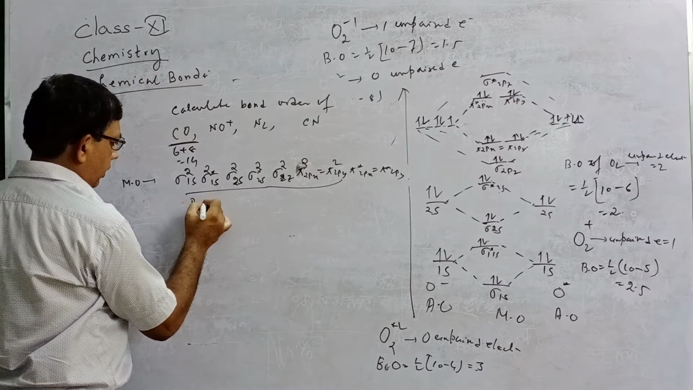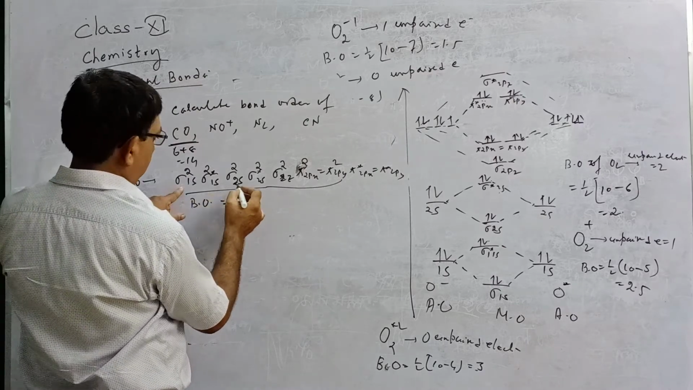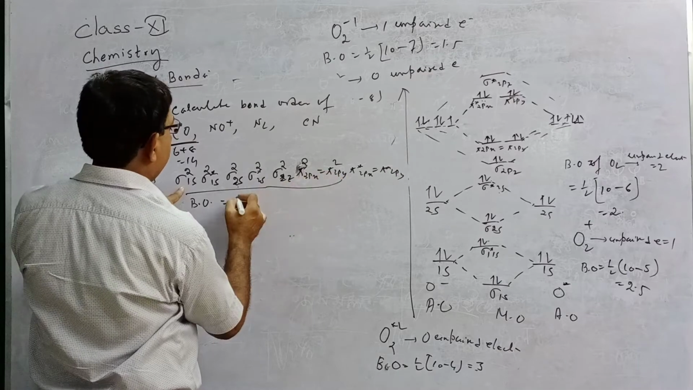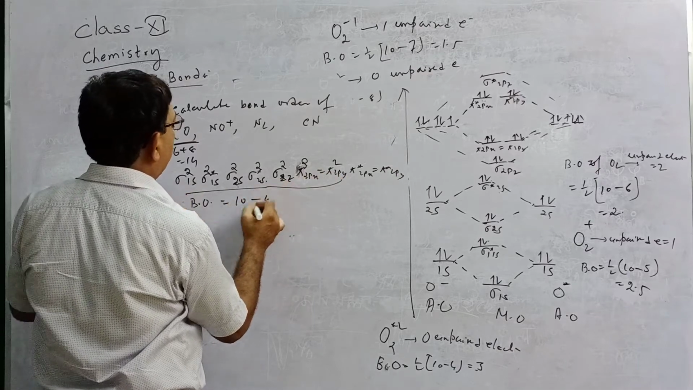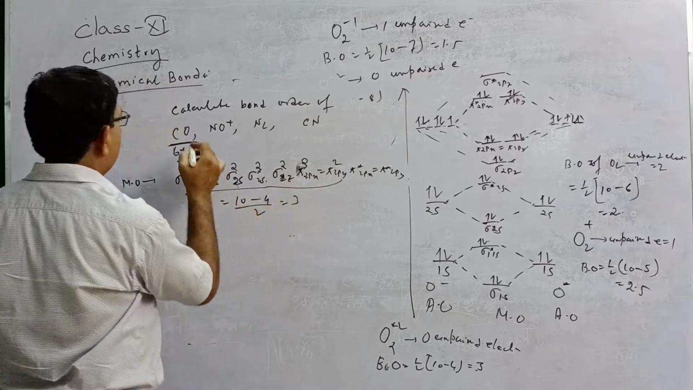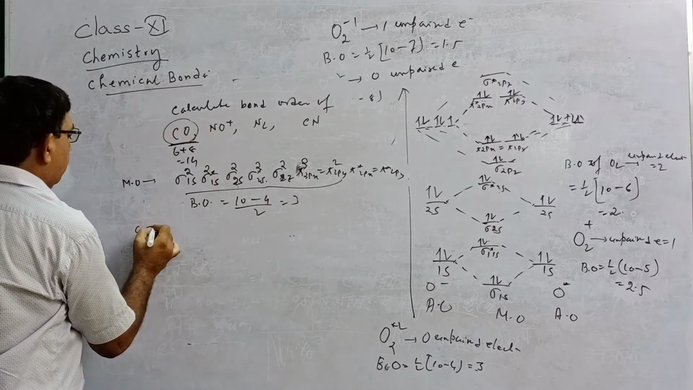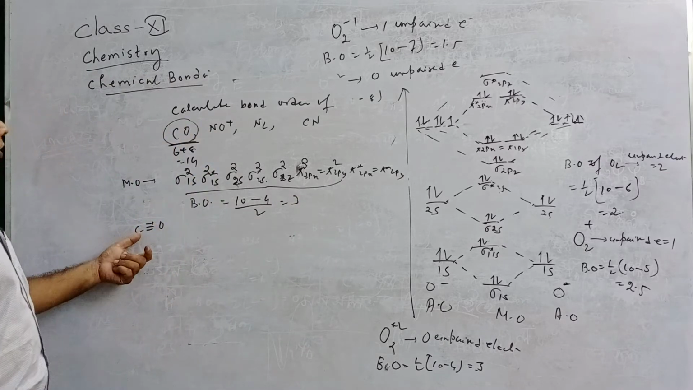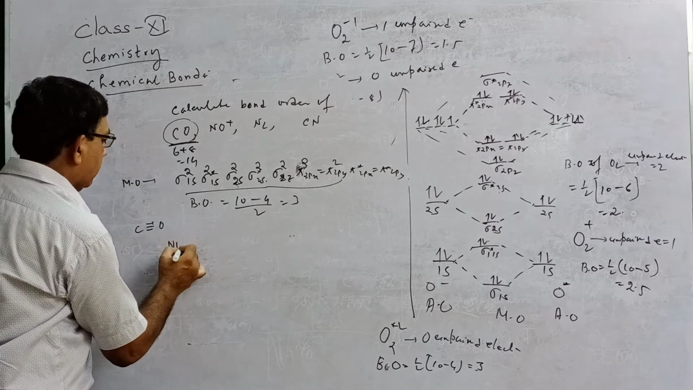So what will be the bond order? Bonding electrons: 2 plus 2, 4, 5, 6, 7, 8, 9, 10. Anti-bonding: 2 plus 2, 4. Ten minus 4 by 2, that is 3. And CO has bond order 3. You know this is the structure of CO. Bond order 3.